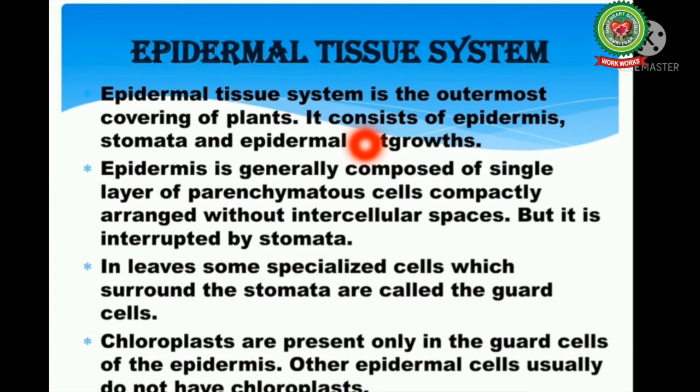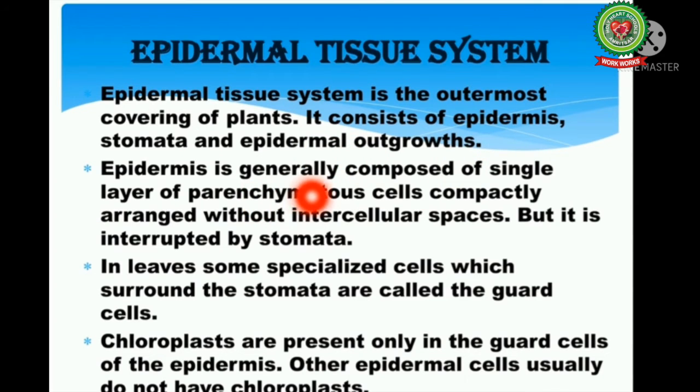The epidermal tissue system being exposed to the outer environment is subjected to the risk of mechanical injury, excessive illumination and violent fluctuation of temperature, etc. So in total, epidermal tissue system consists of epidermis, stomata and epidermal outgrowth.